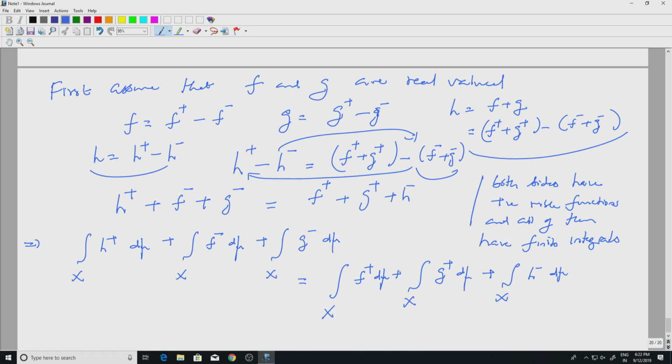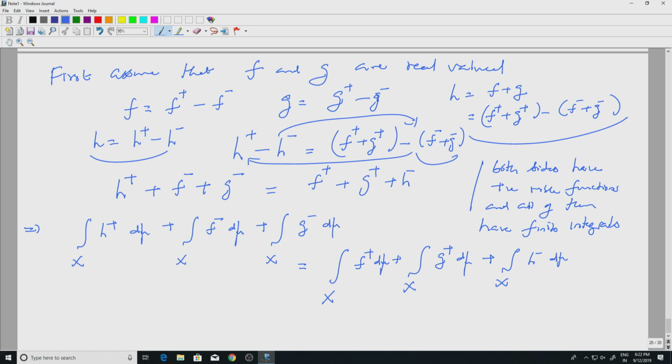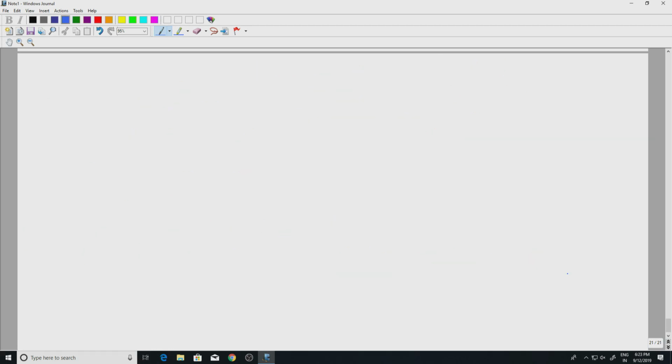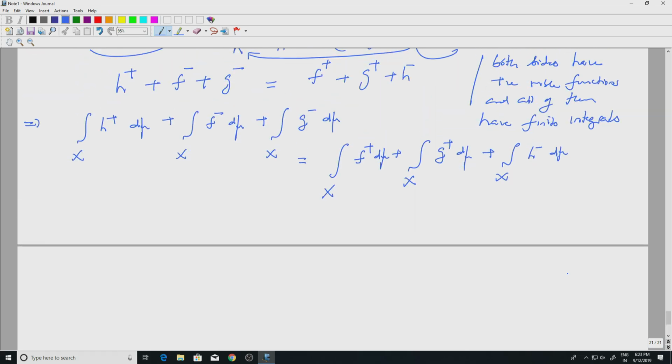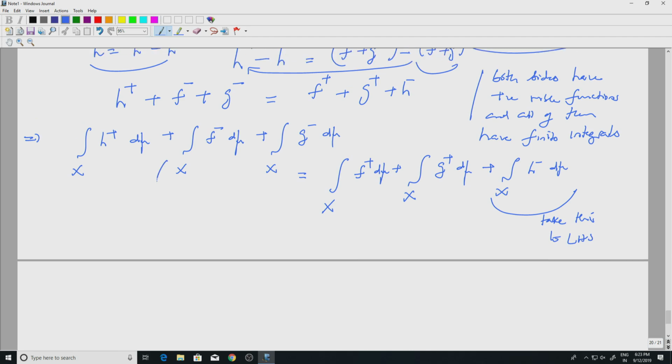So now what remains is to simply rewrite it. I can take this to the left side, LHS, and take this whole thing, that is what we did earlier, to the right side, RHS.